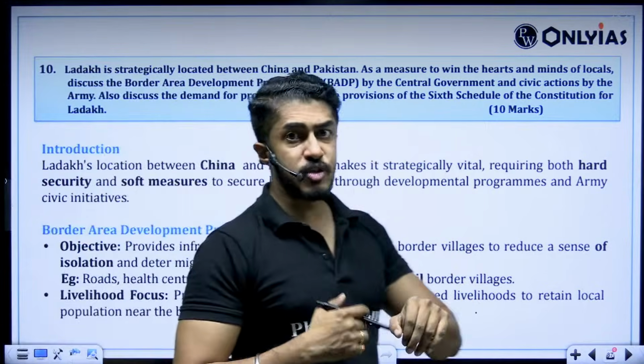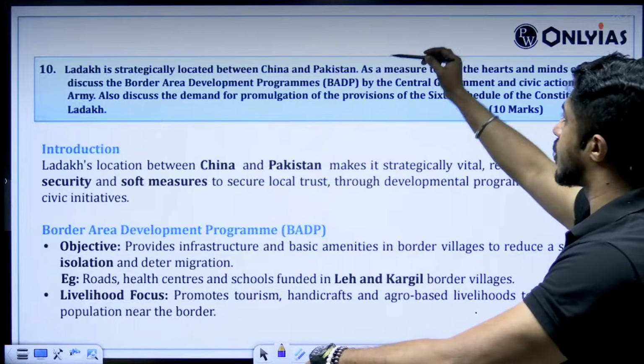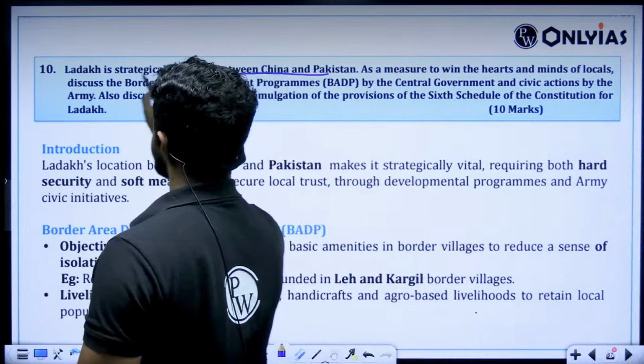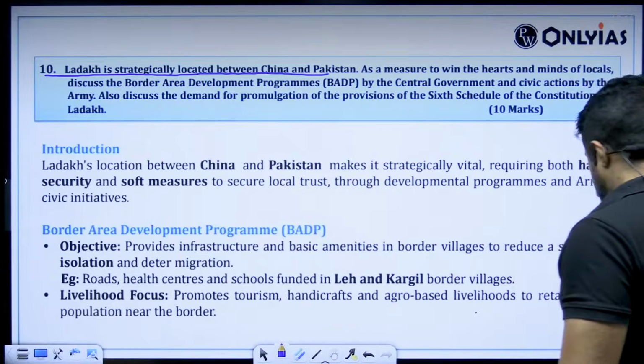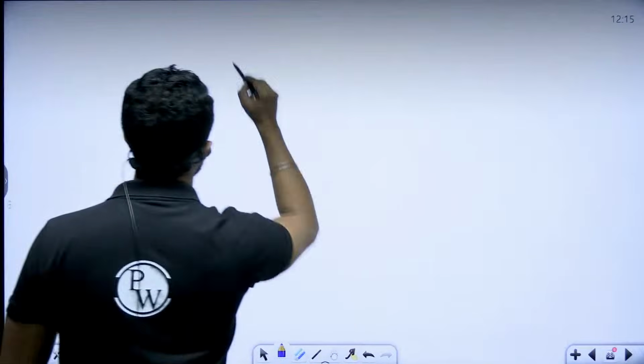The first part of the answer: Ladakh is strategically located between China and Pakistan. So what will be your intro? Your intro is as simple as this.